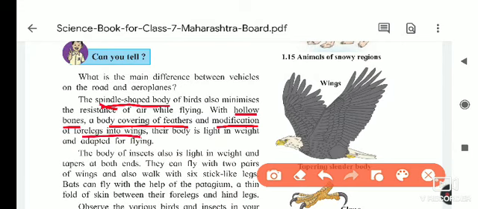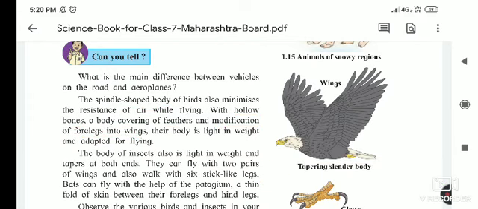Afterwards they told you the body of insects also is light in weight.